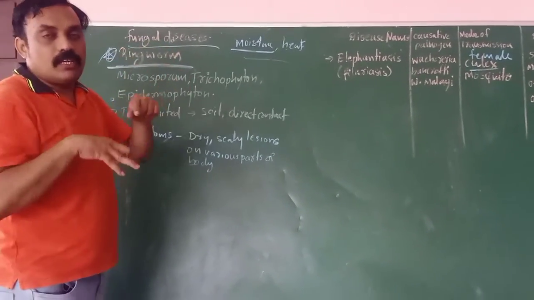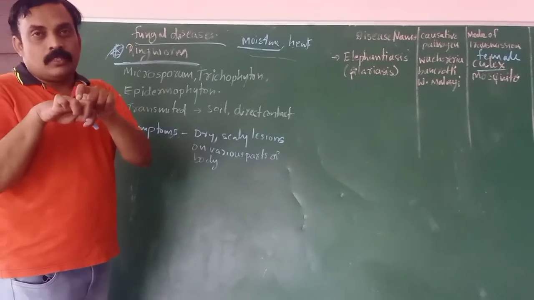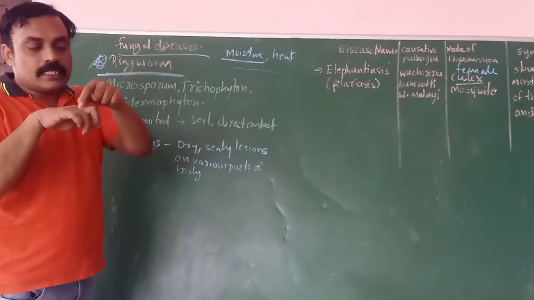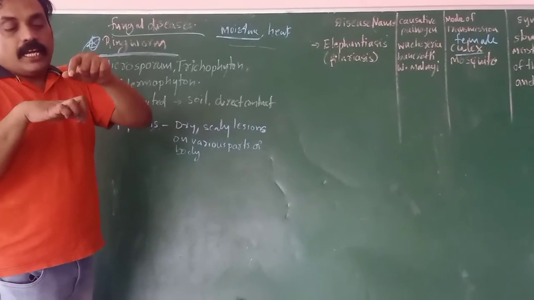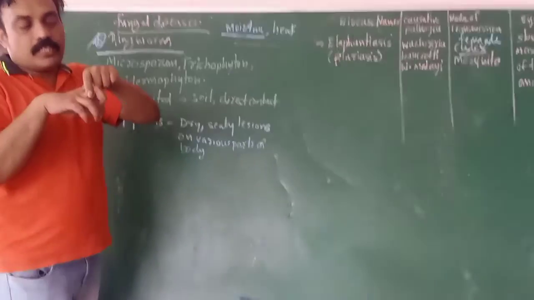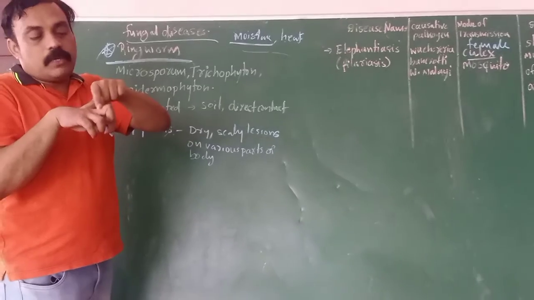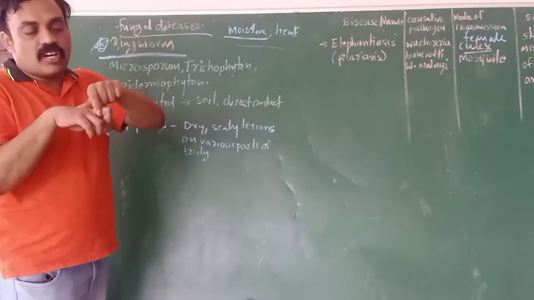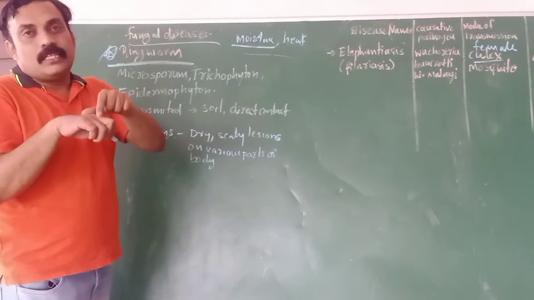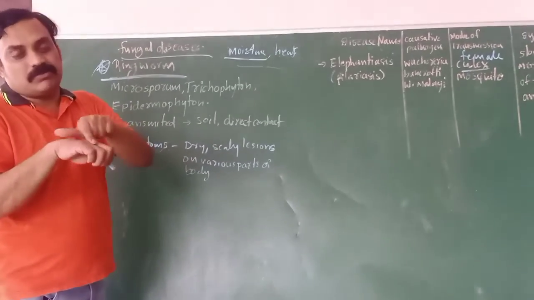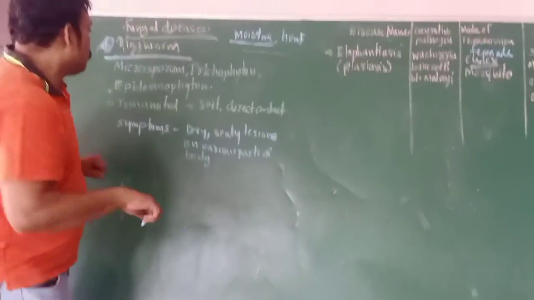Generally skin is normal, but at the place where we are infected with ringworm, the skin is dry and tissue slowly increases. It causes itching.